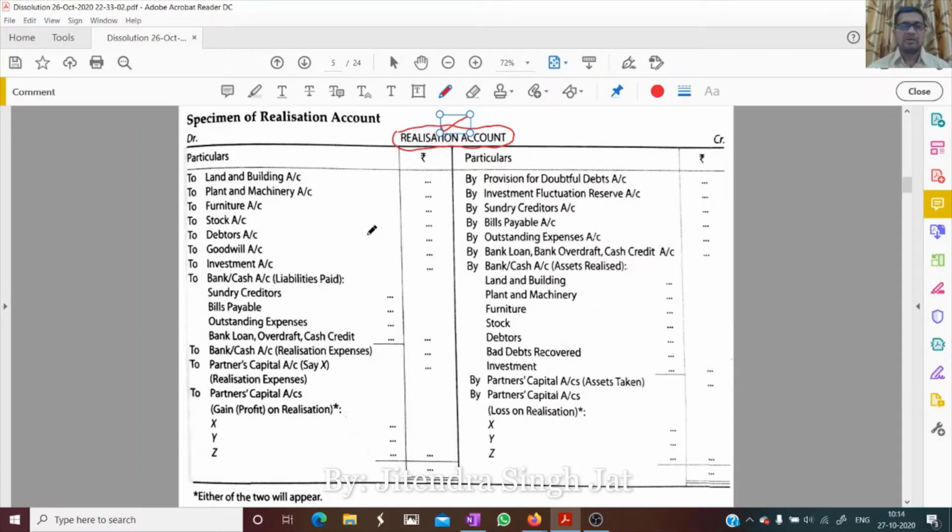That is realization account. Now children, pay attention. I am explaining how to prepare realization account. It is very simple to understand. First, using the balance sheet of the partnership firm, we transfer all real assets to the debit side: land, plant and machinery, furniture, stock, debtors, investment.